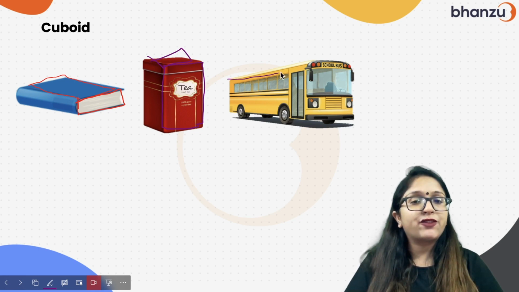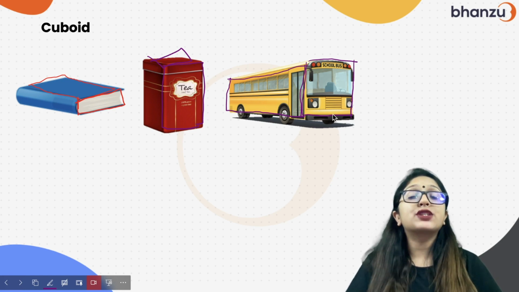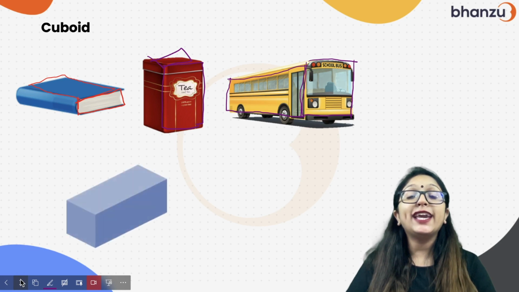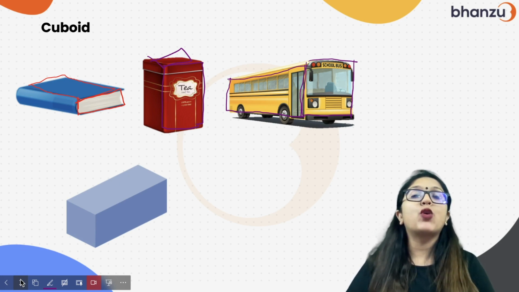Similarly, let's see this bus. If I see it from the side, look at its shape. This is too big, right? And if I see it from the front, this is a different shape. What do we call to such kind of shapes? We call them cuboid. Okay, so this is how a cuboid looks like. Now let me show you one more object.